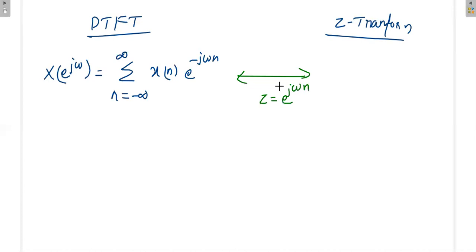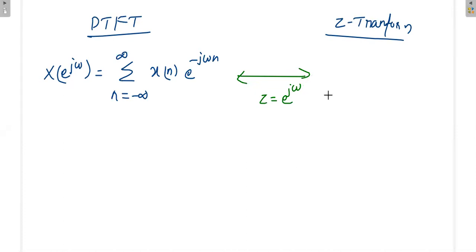So for a moment, we will relax about the R. R is equal to 1. Okay. Now if Z is equal to e power j omega, that means we can replace e power j omega with Z. It is not n, it is only e power j omega.